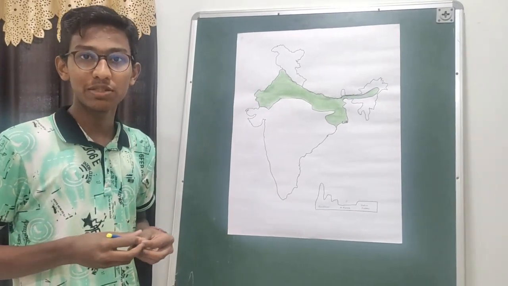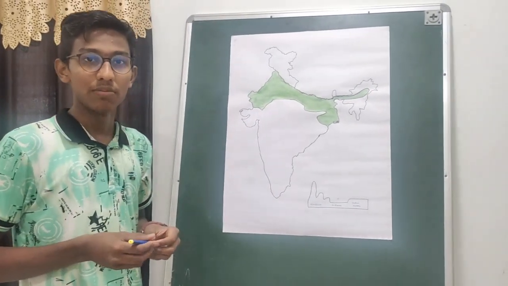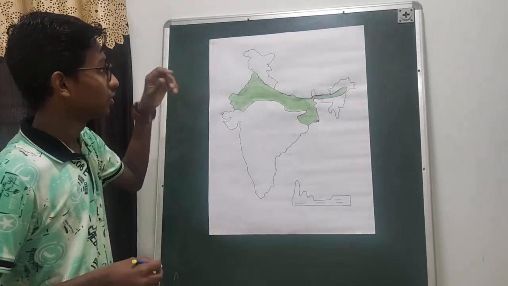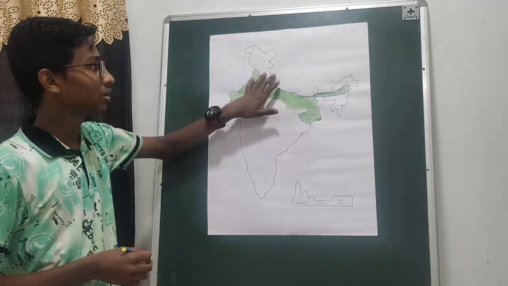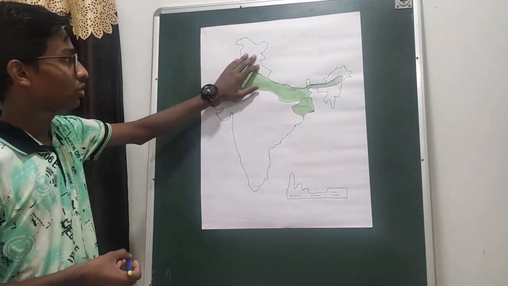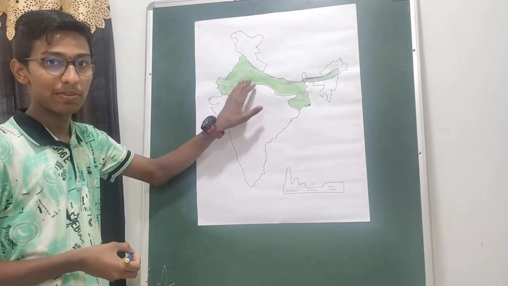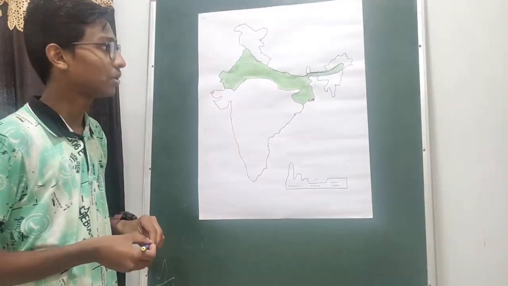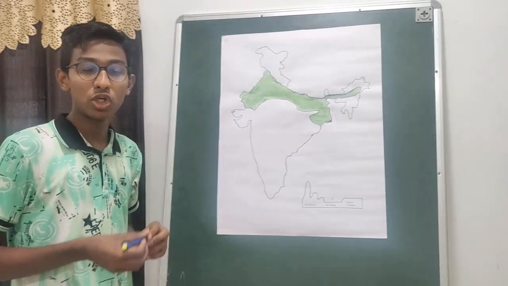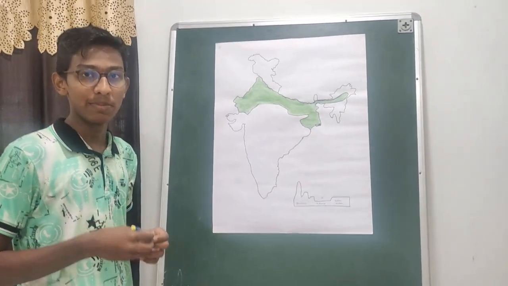There are many theories behind the formation of the northern plains, but the most believed theory is that the northern plains were formed after the uprising of the Himalayan mountains. It is said that the depositions brought by the Himalayan rivers led to the formation of the northern plains, which is why the northern plains are mainly composed of the alluvium depositions brought by the Himalayan rivers.